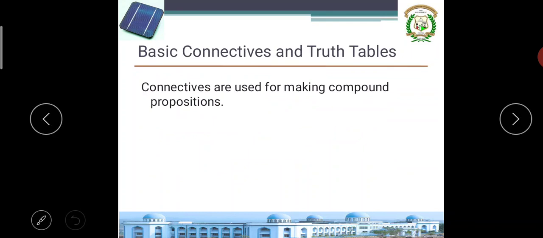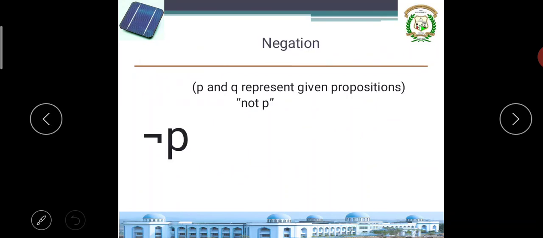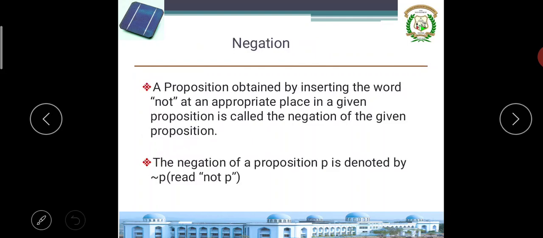What are connectives used for? Making compound propositions. Let me tell you. First one is negation. P and Q represent given propositions. Any sentence P. Negation means not P. For example, I am good; I am not good is the negation of that sentence. A proposition obtained by inserting the word not at an appropriate place in a given proposition is called the negation of the given proposition.